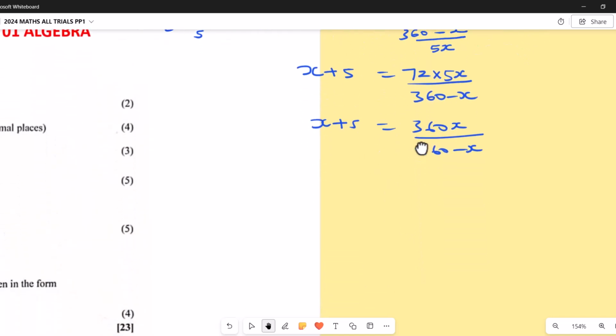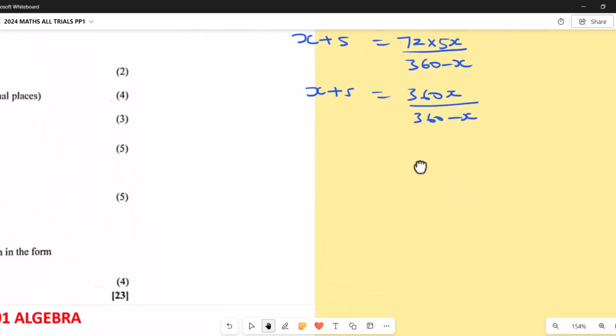So I'm going to say x plus 5 into 360 minus x equals 360x.